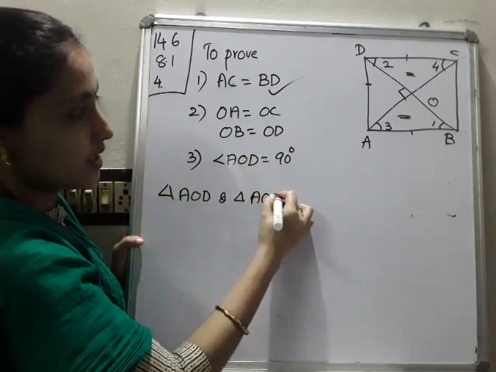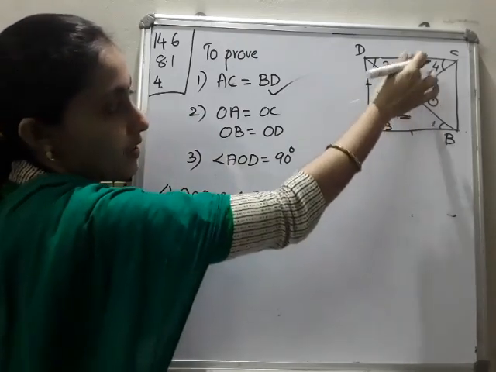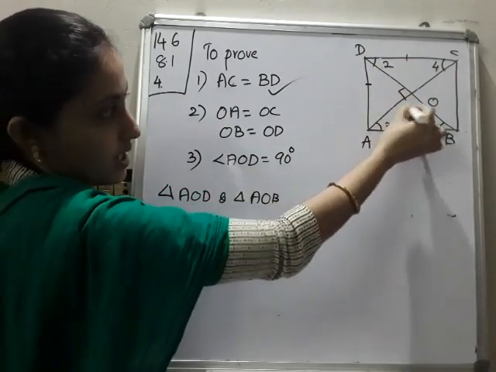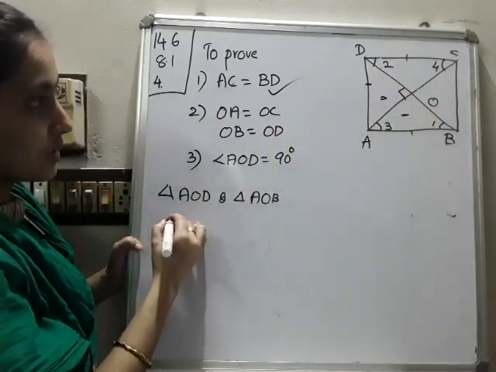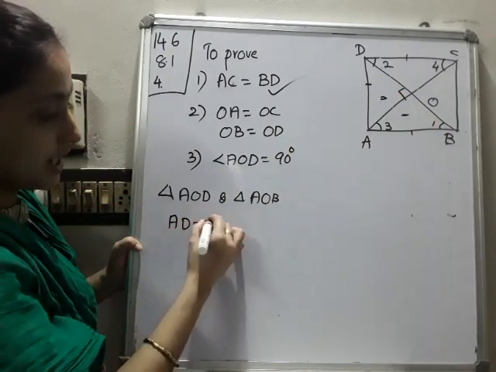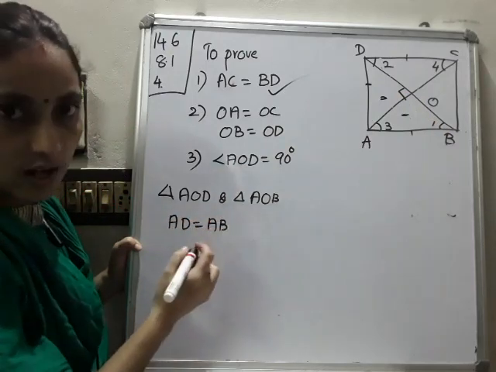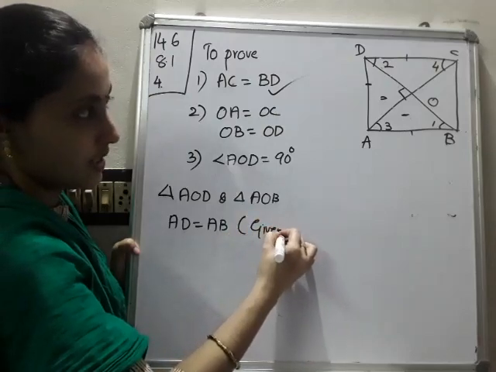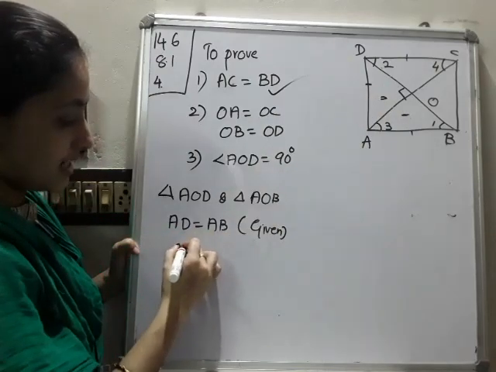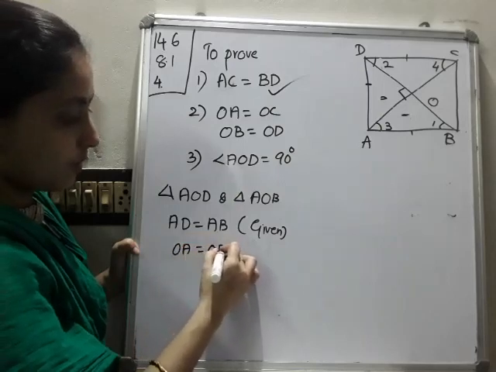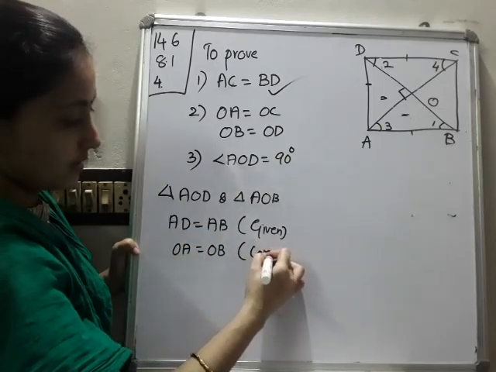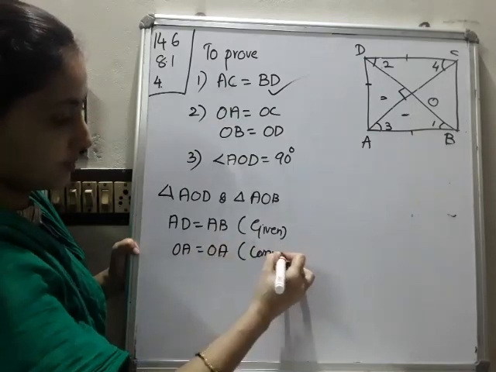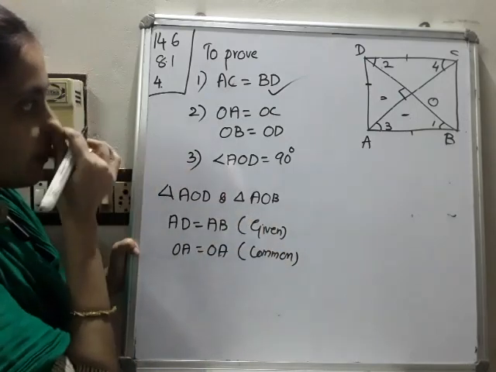Triangle AOB, I will choose this one. Either you can choose this one or this one. These two triangles I will consider, this triangle and this triangle. So you can write AD is equal to AB. Why? Because in a square all sides are equal, so you can write it as the given condition. Then OA is common. OA is equal to OA, that is common. Then we already proved what?